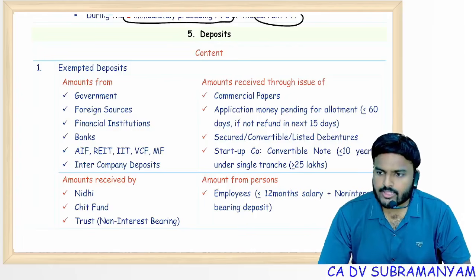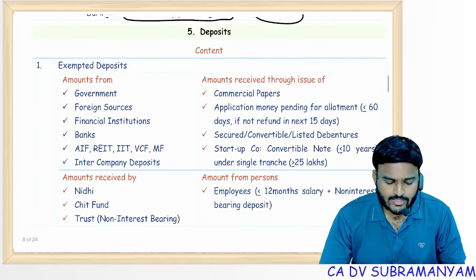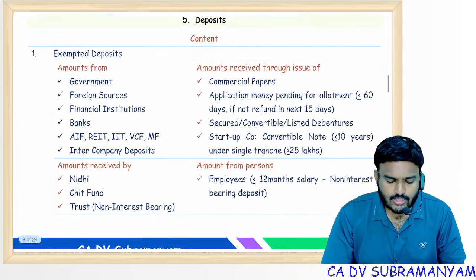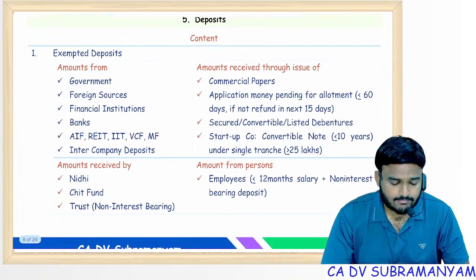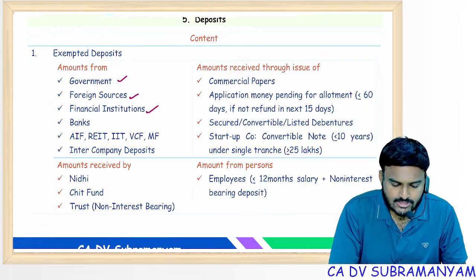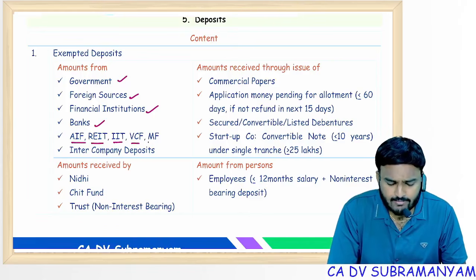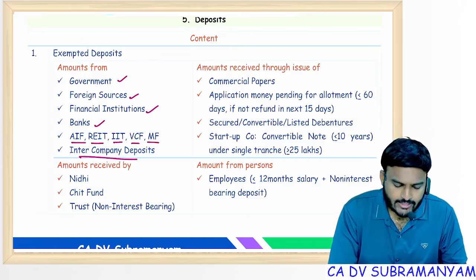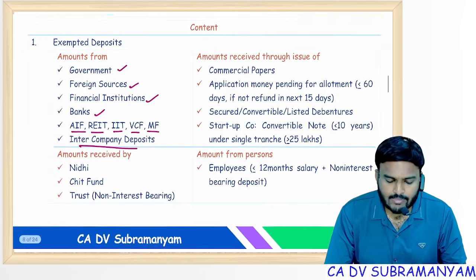Let's continue with the next chapter, deposits. First one, exempted deposits. The following amounts are not treated as deposits, simply exempted deposits. Amounts from government, foreign sources, financial institutions, banks, AIF, REIT, InvIT, venture capital funds and mutual funds. Intercompany deposits, all these are exempted deposits.